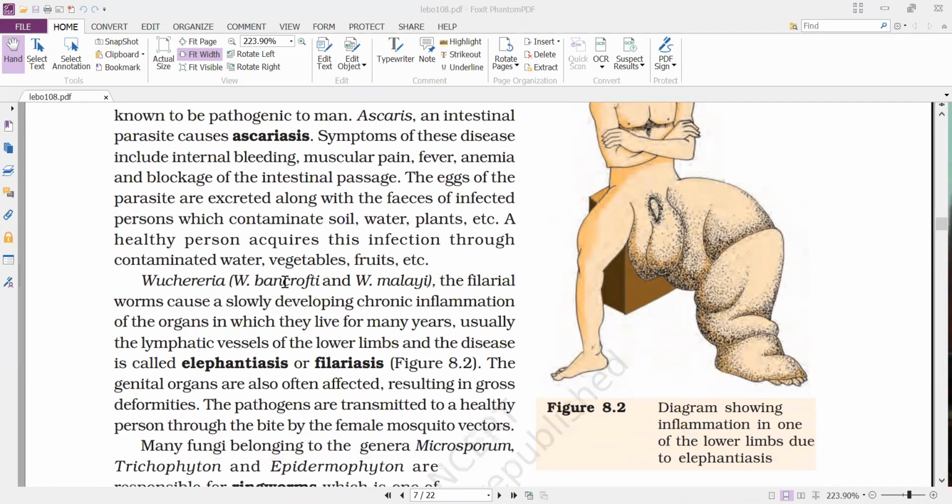First, when you observe the Ascaris, its scientific name is Ascaris lumbricoides. Ascaris, an intestinal parasite, causes ascariasis. So the disease caused by the Ascaris, we call it ascariasis.